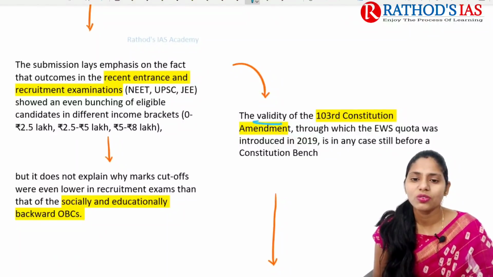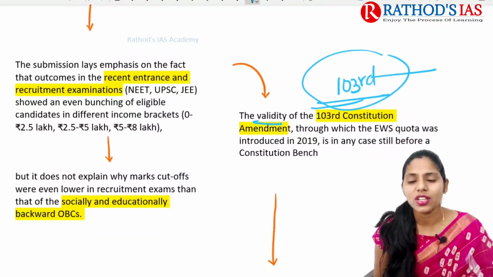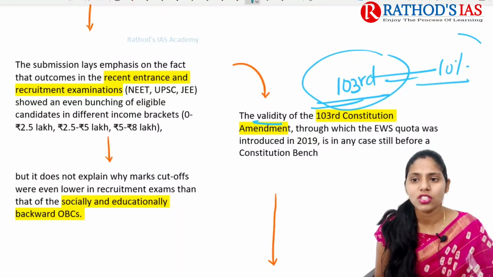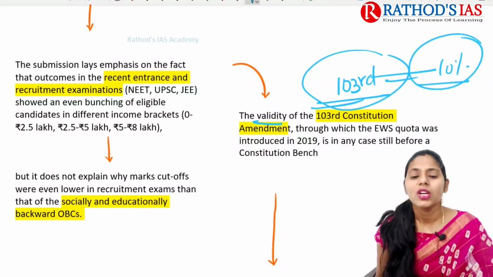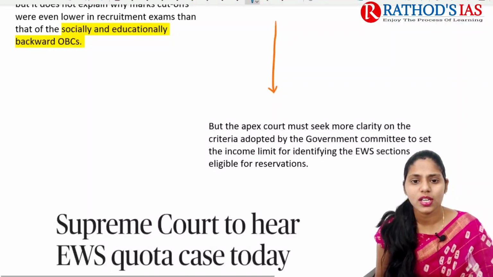And the validity of the 103rd Constitutional Amendment Act, which provides 10% reservation for the EWS quota, is still before our constitutional bench.